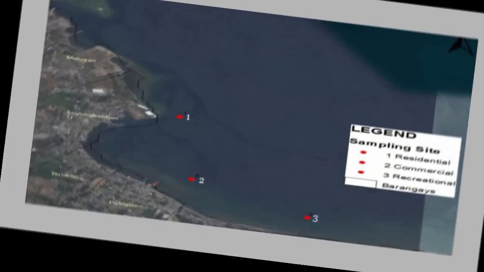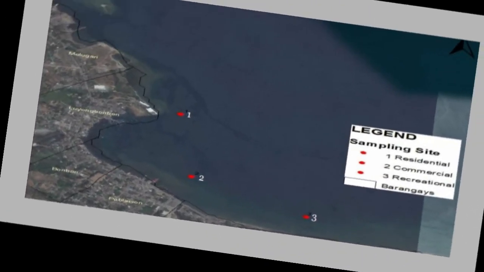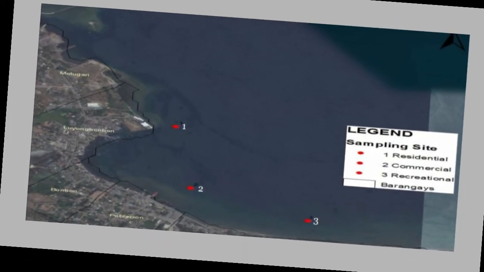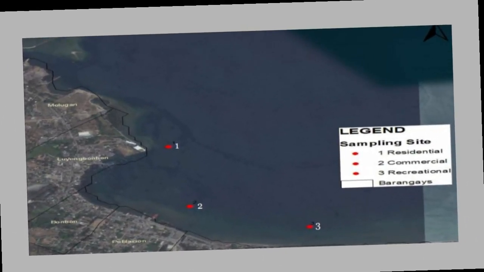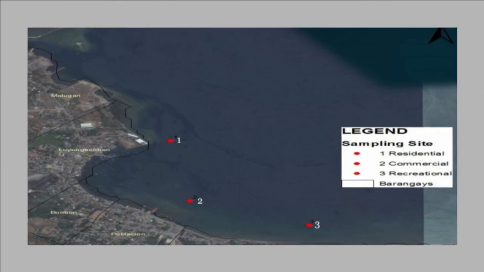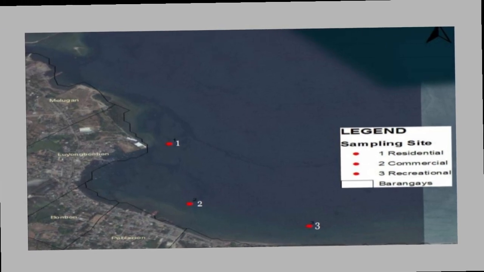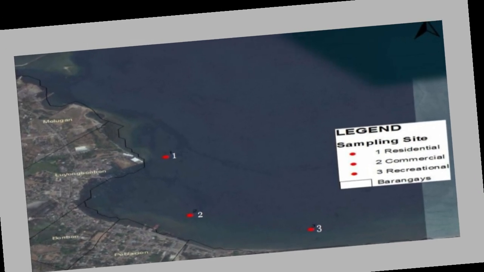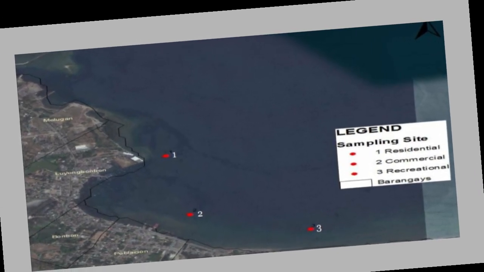Parameters such as RH, air and water temperature, density, turbidity, salinity, and total suspended solids were prevalent in Site 3, which is the recreational area. Meanwhile, dissolved oxygen was recorded with higher concentration distribution in Site 1, the residential area, and also in Site 3, the recreational area.